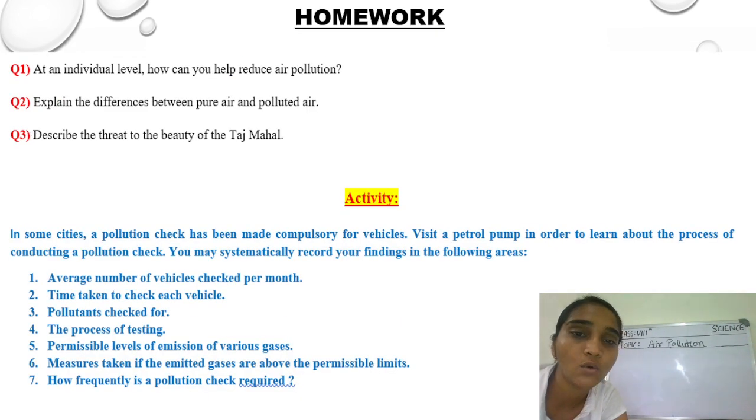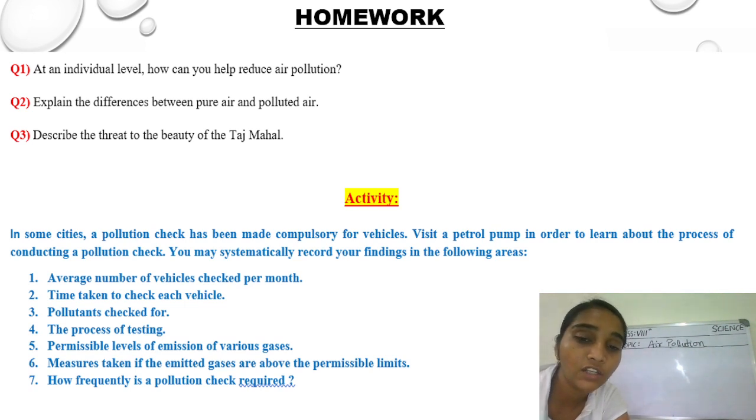So now students, this is homework for you: at an individual level, how can you help to reduce air pollution? The second question is that you have to explain the differences between pure air and polluted air, and describe the threat to the beauty of the Taj Mahal.